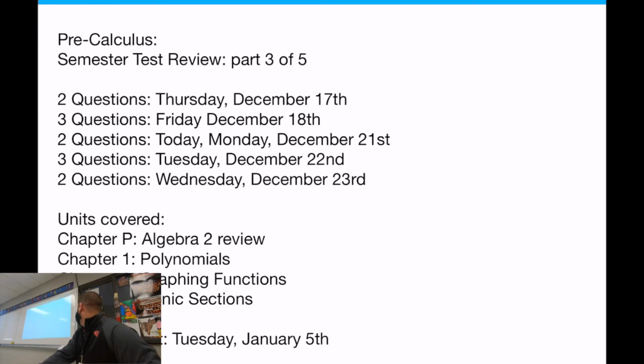As you can see, it even tells you when the homework is due. So this practice guide is due when? Monday, January 4th. You can see that. The semester test is on Tuesday, the 5th. So that's after winter break, right? Because winter break, we're out this Wednesday early. So it'll be kind of a weird day for that.